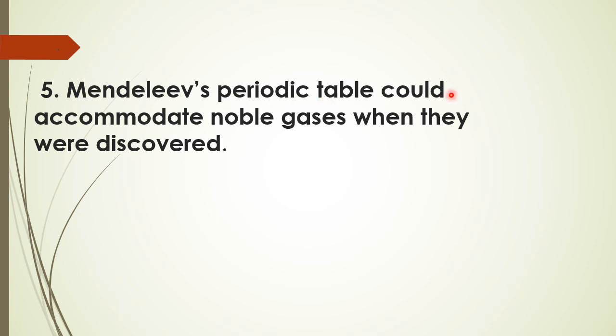Mendeleev's periodic table could accommodate noble gases when they were discovered. Children, the noble gases were discovered very late because they are very unreactive and present in extremely low concentration in nature. So when the noble gases were discovered very late, they got their position without any disturbance in the Mendeleev periodic table.